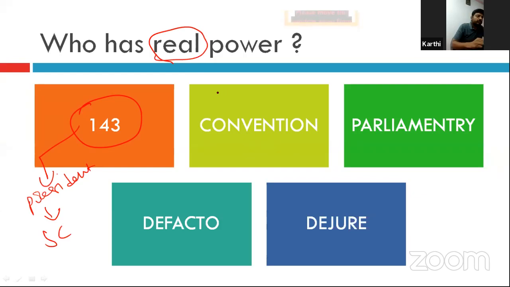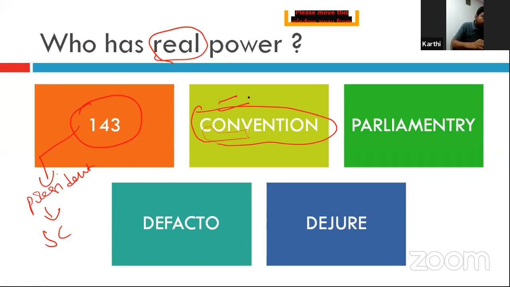The Supreme Court gave its opinion that according to convention, which is equivalent to the constitution, that is, customs or practices followed for a long time, equal in force to a constitutional provision. Whatever power a constitutional provision has, the convention also has.